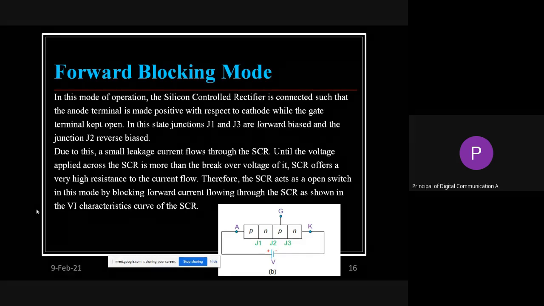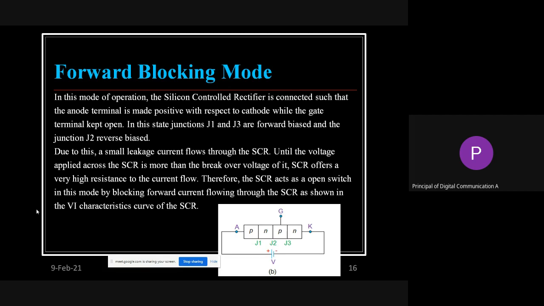That is the simple concept of forward blocking. So what happened due to this? Due to this, a small leakage current flows through the SCR, because the depletion region does not allow the current to flow. But there is also a limit. SCR acts as an open switch in this mode.